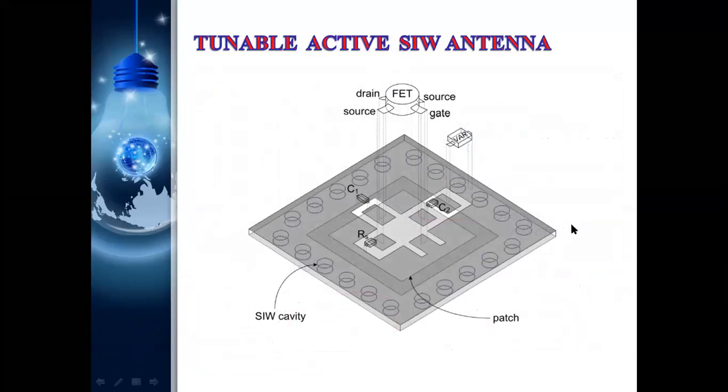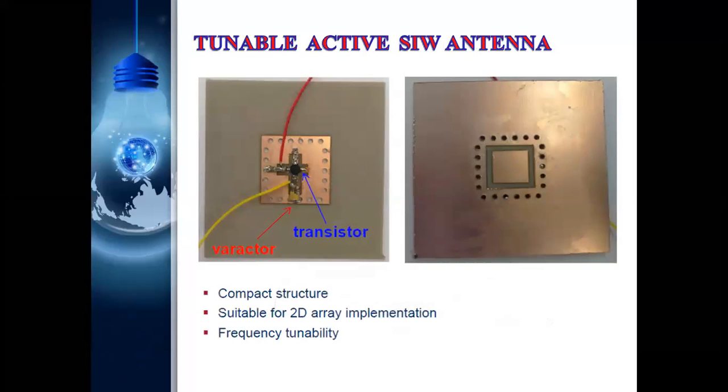And this is the tunable antenna we design here. Here they are placing FET devices on the four sides. Due to that, variable devices, a variable diode is placed. Due to that, variable frequency is possible. We can change the bandwidth, and we can tune the entire antenna to a particular frequency also. And this is the design structure for that.